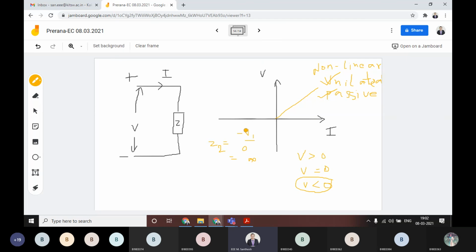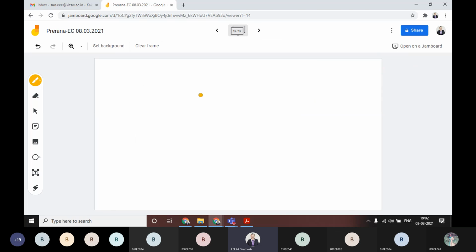Then I am giving you a simple homework. Tomorrow I'll ask you this question at the start of our class. You find this kind of VI characteristics. Suppose the VI characteristics are represented like this, then you tell me the element nature, the classification. Draw this one, and you tell me in tomorrow's class.